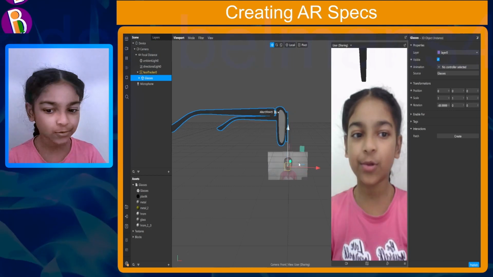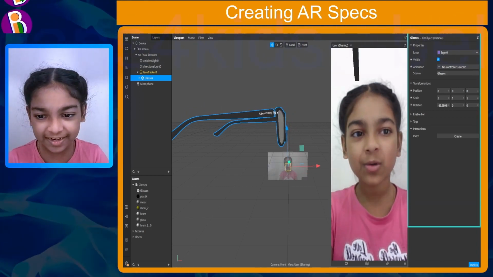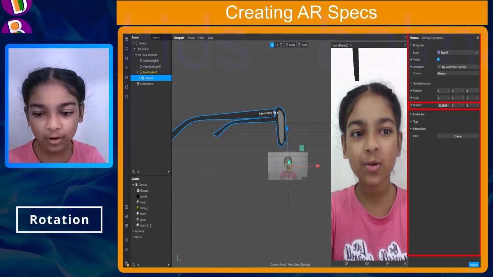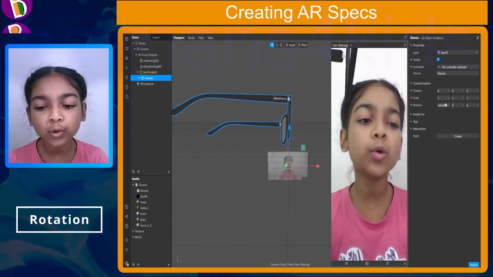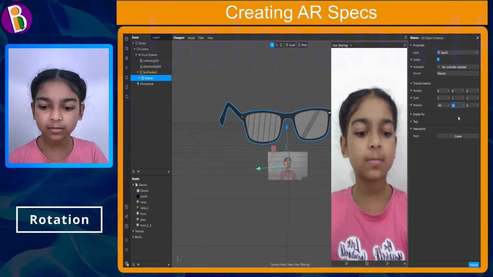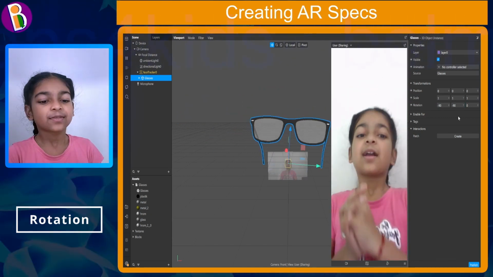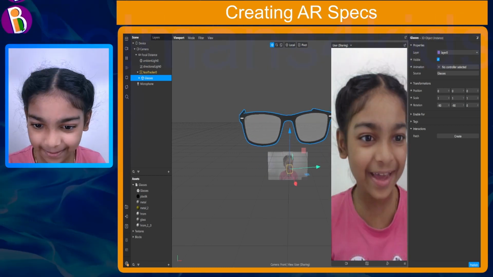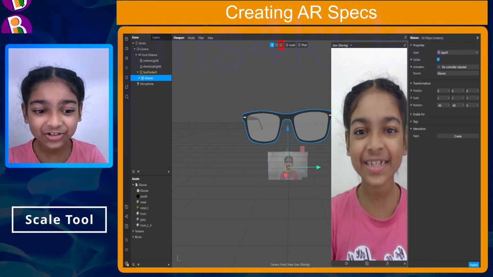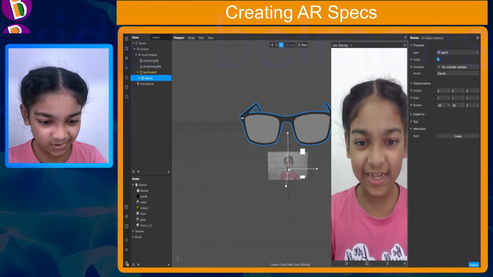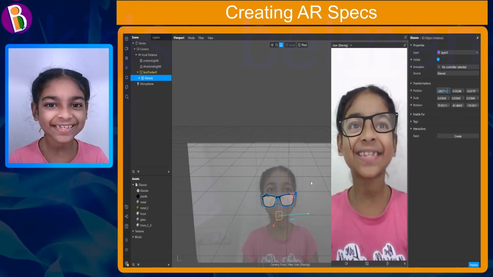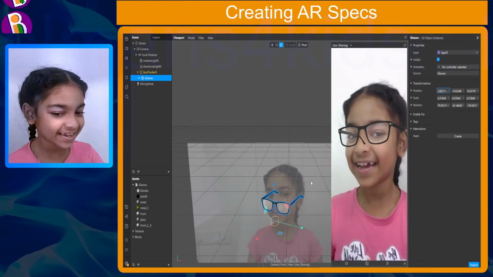That's really cool. So now over here you can see in the properties panel, I'm going to change the rotation option from -8900 to -90 on the x-axis, -90. Okay, looks like it's really big. So now let's click on the scale option you can see right over here, which will allow us to scale down the object. Using these three controls, let's just scale it down. Okay, so as you can see, I've scaled the glasses nicely.